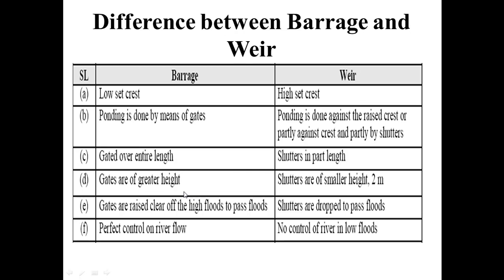Barrage, number F point, perfect control on river flow, means that the water in the river can be perfectly controlled because gates are operated manually. So when we require water, we close the gates and the water stores, and when we do not need water, we open the gates and the water flows on the downstream side. In case of weir there is no control of river in low floods, because in weirs there is only a barrier and no gates, so water cannot be easily controlled.